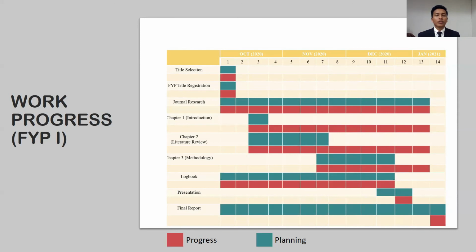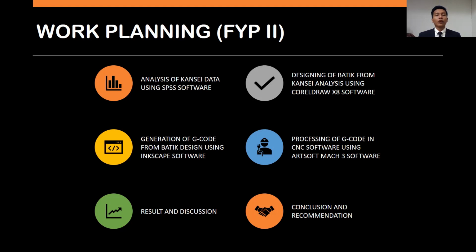This is the work progress of FYP1 in this semester. And this is the work planning for FYP2 that we plan for next semester. First is the analysis of Kansei data using SPSS software. And then the designing of batik from Kansei analysis using CorelDRAW X8 software. And then the generation of G-code from batik design using Inkscape software. Next, the processing of G-code in CNC software using ArtSoft Mark III software. And result and discussion. And finally, conclusion and recommendation.